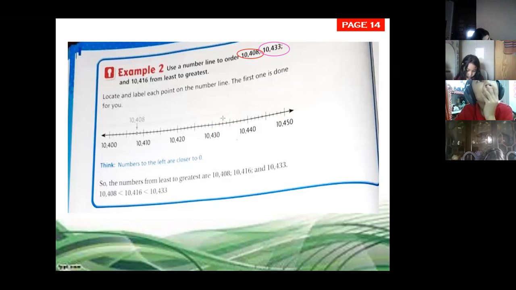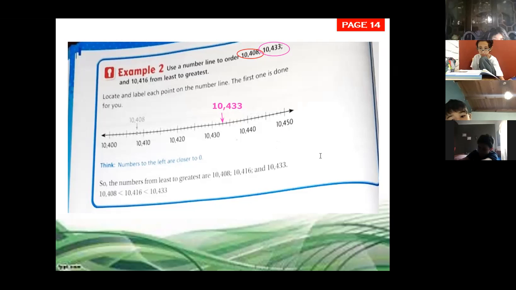Excellent. So in your book, you have to make a line on the third one and write the number here, 10,433, because that's the number that we are locating right now.